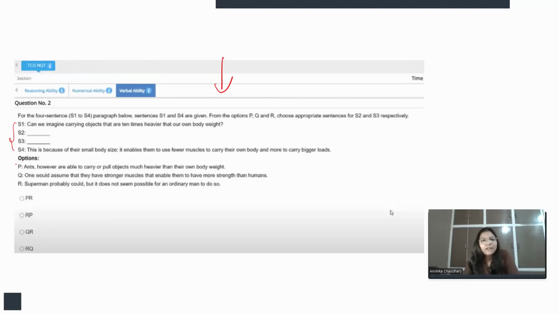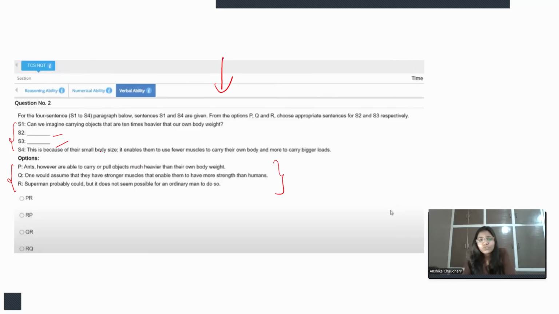Now, from the options P, Q, R, we need to find out two correct statements that would fit here and make a meaningful paragraph. So we need to find those two statements among these three statements, right? Here S1 and S4 are fixed, then we need to analyze.